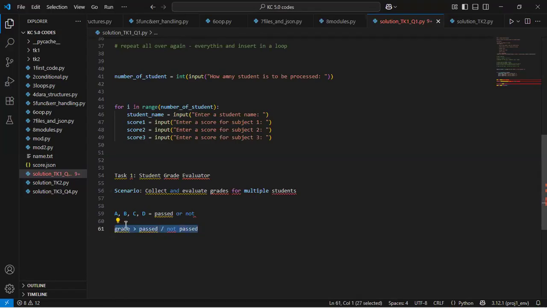So it means that basically I will put this in a while loop, because at this point we are told multiple students, not a fixed number. So I will assume that this should be a while loop. Inside my while loop, I'll collect your grade and then I'll check and evaluate you. And that is the basic understanding of the task itself, the title and the scenario.